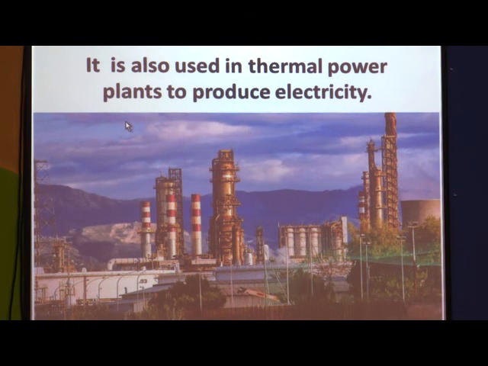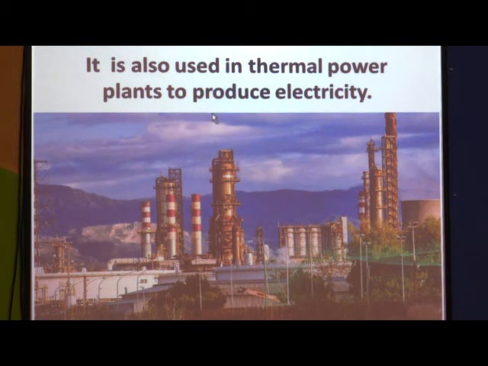Similarly, coal is also used in thermal power plants to produce electricity. NTPC, that is National Thermal Power Corporation, is there in our city also. So, what is the main work of the NTPC? They use coal for heating water.